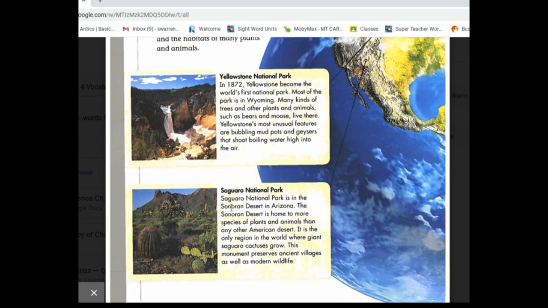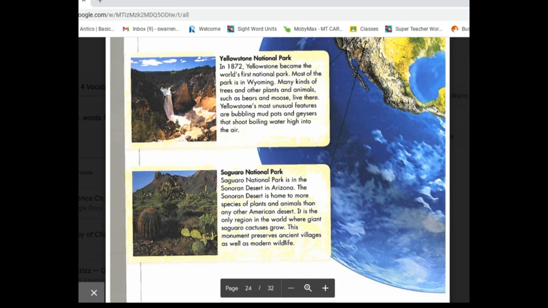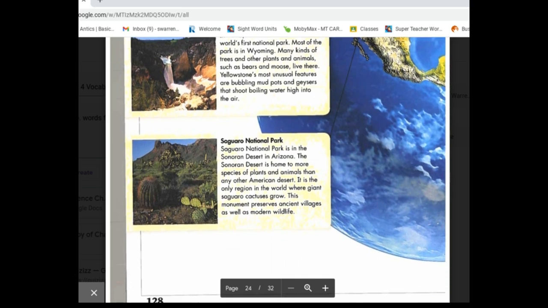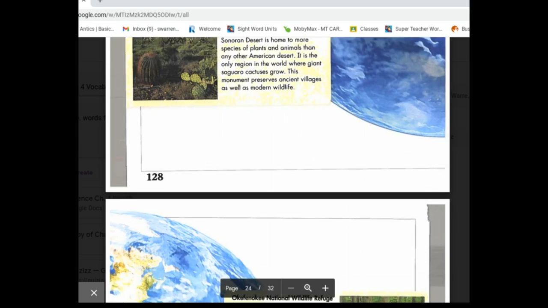Saguaro National Park. Saguaro National Park is in the Sonoran Desert in Arizona. The Sonoran Desert is home to more species of plants and animals than any other American desert. It is the only region in the world where giant saguaro cactuses grow. This monument preserves ancient villages as well as wildlife.